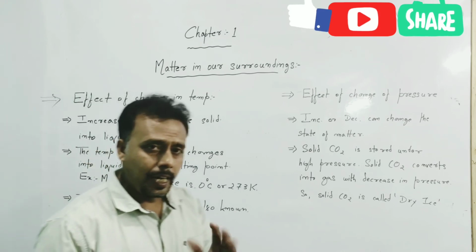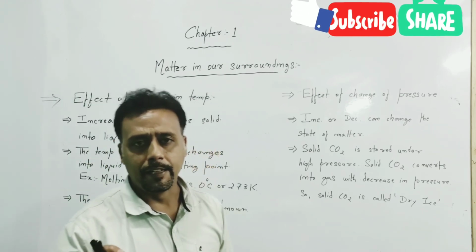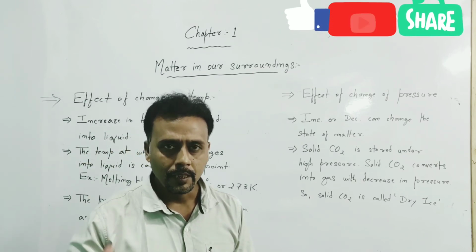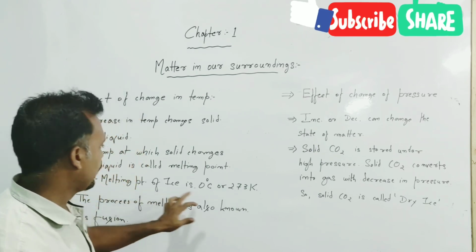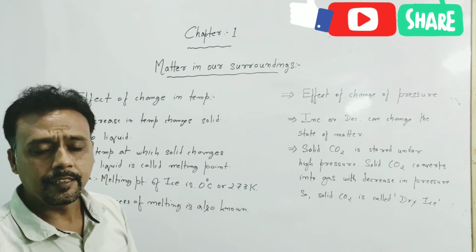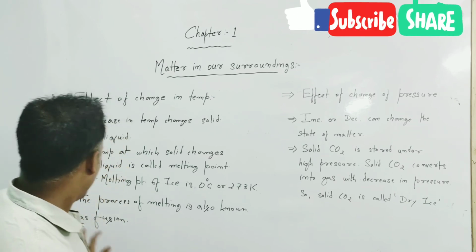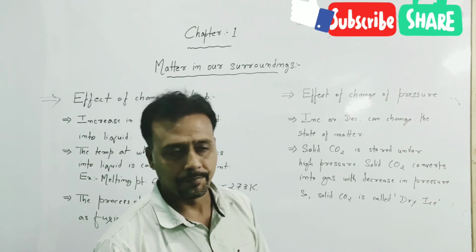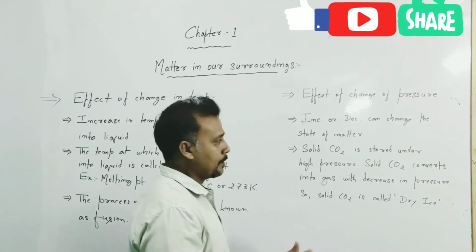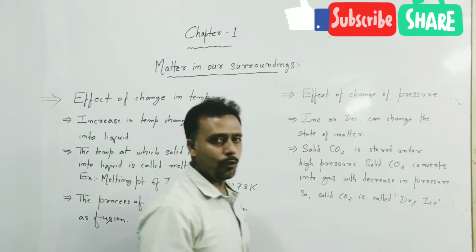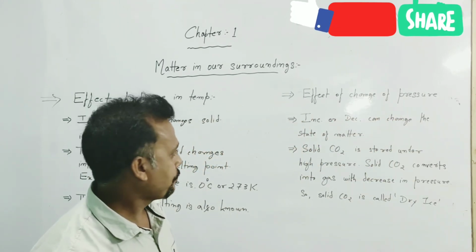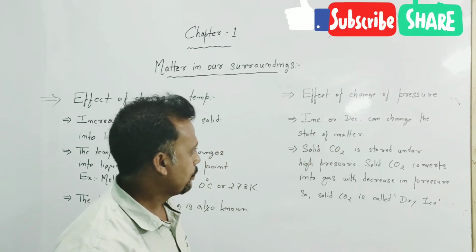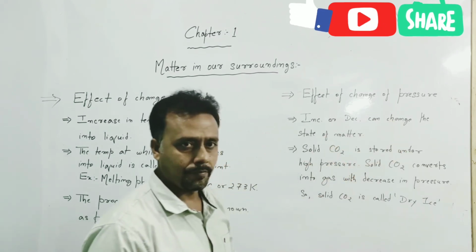Such as ice. When we supply a little bit of heat to ice or it is kept at room temperature, it changes into liquid. The melting point of ice is 0 degree Celsius or 273 Kelvin. The process of melting is also known as fusion. Similarly, the change of pressure also affects the state of matter. If the pressure is increased or decreased, it changes the state of matter.